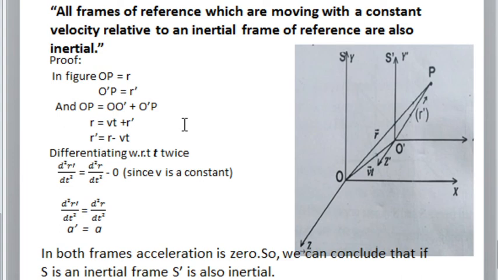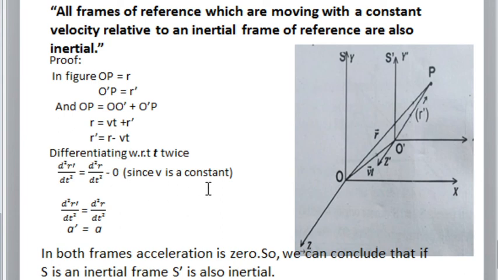So I am differentiating this equation, r dash is equal to r minus vt, twice. So d square r dash by dt square is equal to d square r by dt square minus 0. Why did I get 0? I am differentiating with respect to t, so t becomes 1, and v is a constant velocity. The derivative of a constant is equal to 0. That's why I wrote d square r by dt square minus 0.